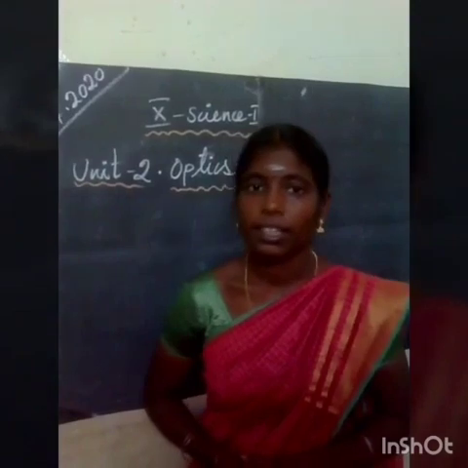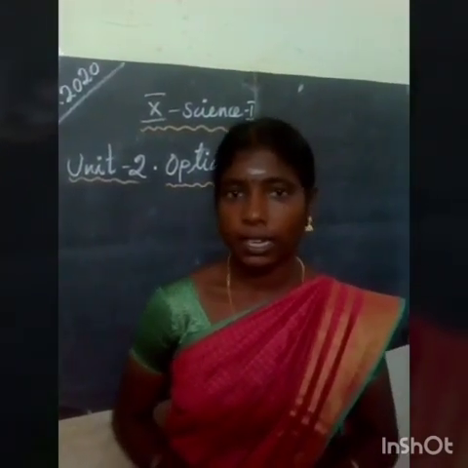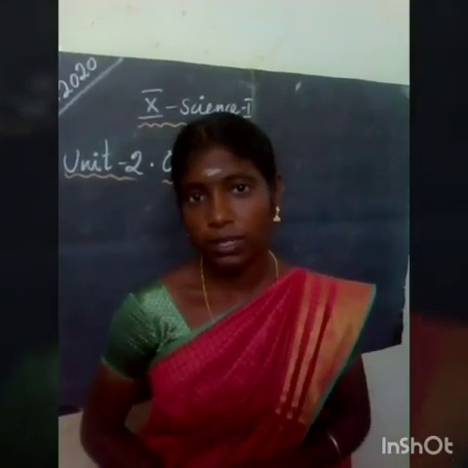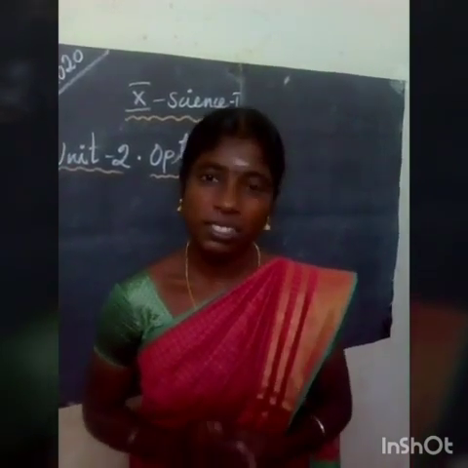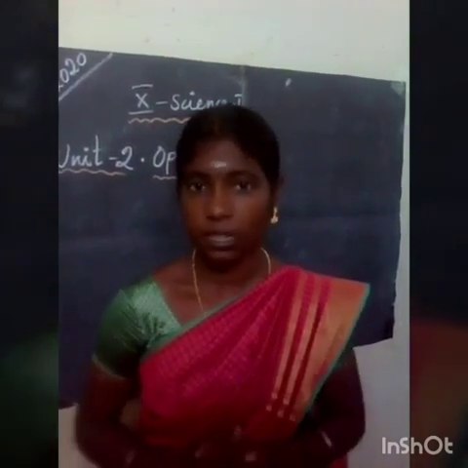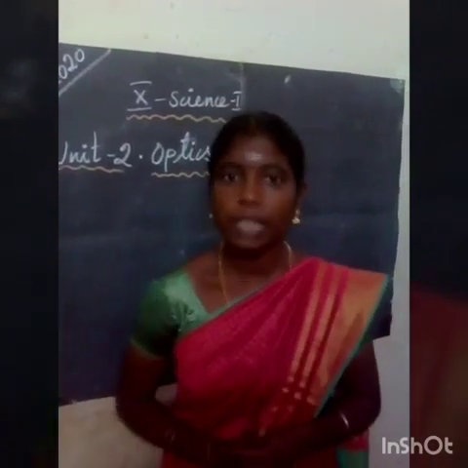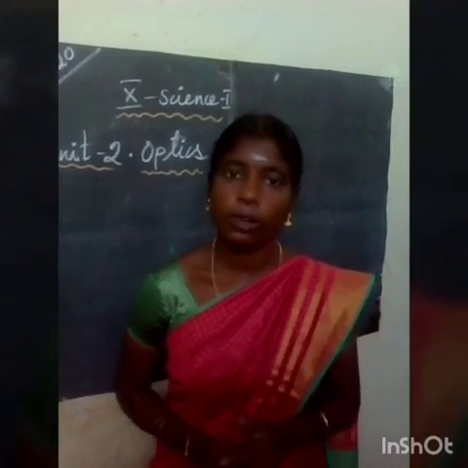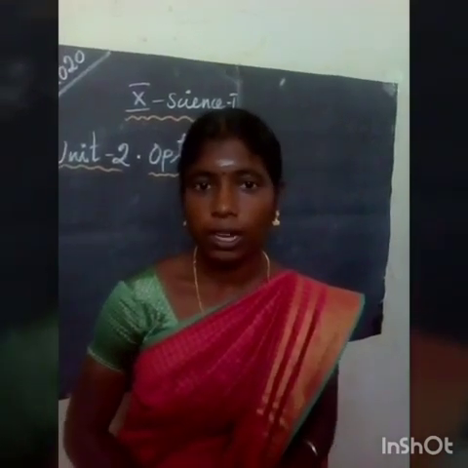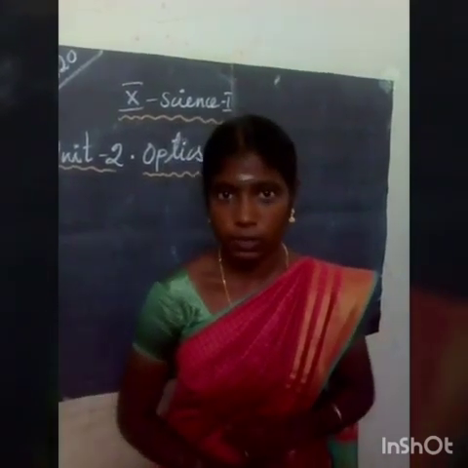Okay students, in last class we studied telescope. What is telescope? Telescope is an optical instrument. It is used to see distant objects. Then what are the types of telescope? There are two types of telescope. One is reflecting telescope, another one is refracting telescope.